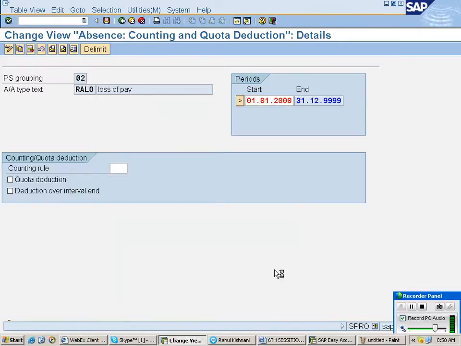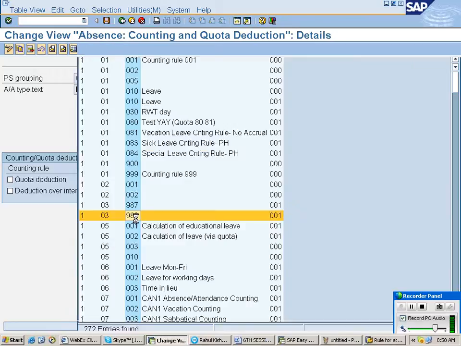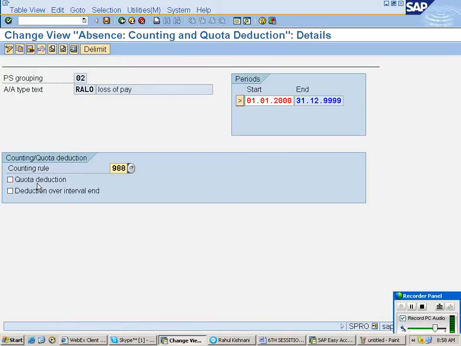That is 988 I think what we have created. This is 988. Here don't choose quota deduction, because loss of pay may not have any kind of quota deduction. Whereas paid absences will have the quota deduction. So there we have to select it. Here we need not select it.